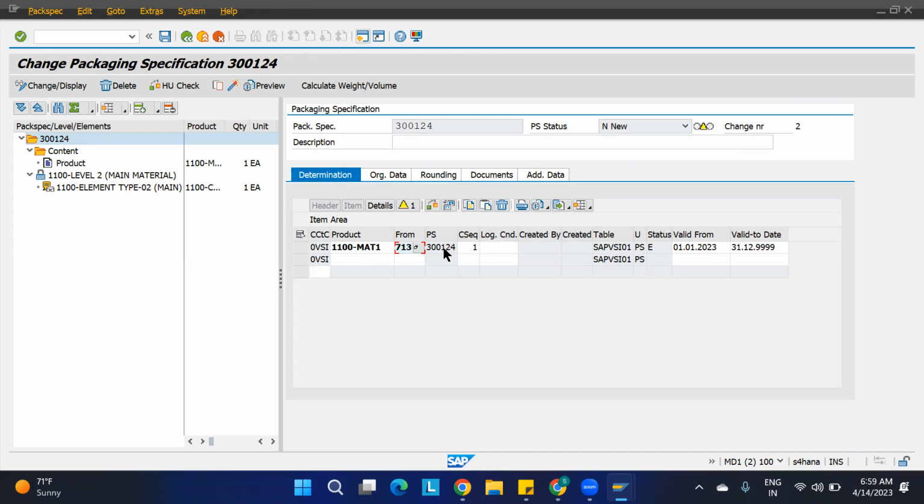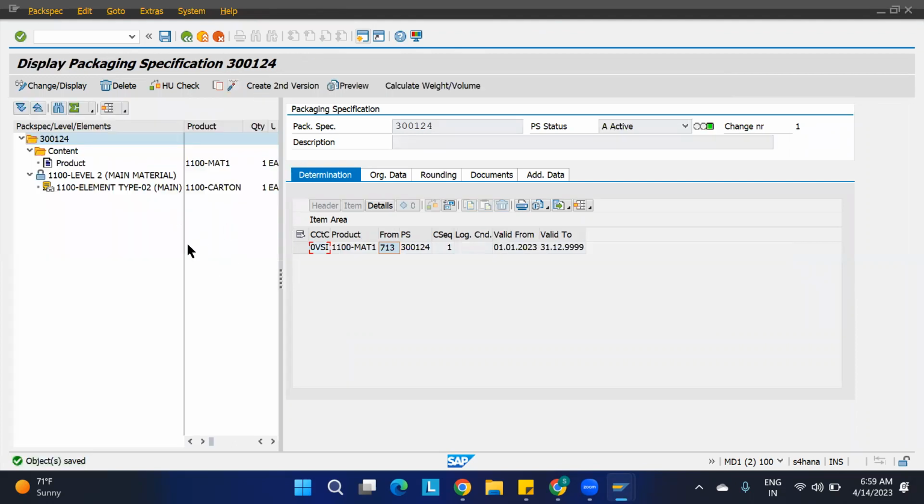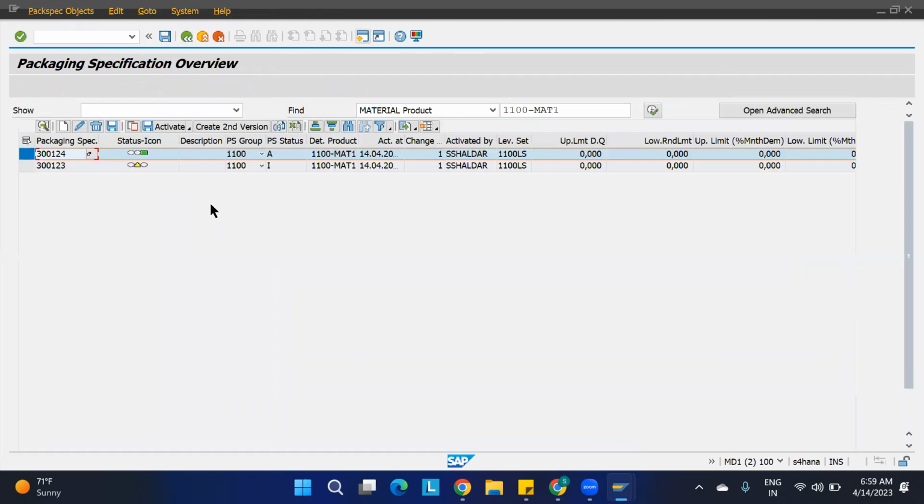This is the packaging specification group. Just activate this. Here activation is there, just activate it. It is going to get activated, just wait. It is activated and the object is saved. Just go back, you can see that. 300124. If you want to create for another material, you can create it, or else it is not required. If you want to create, we'll just create.